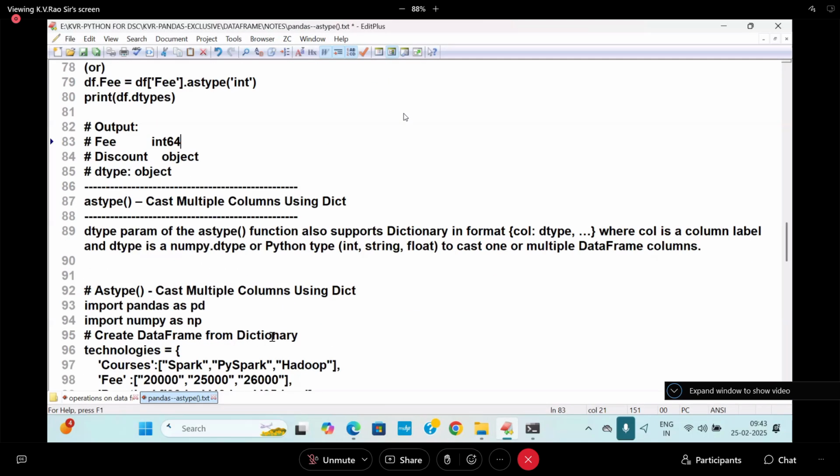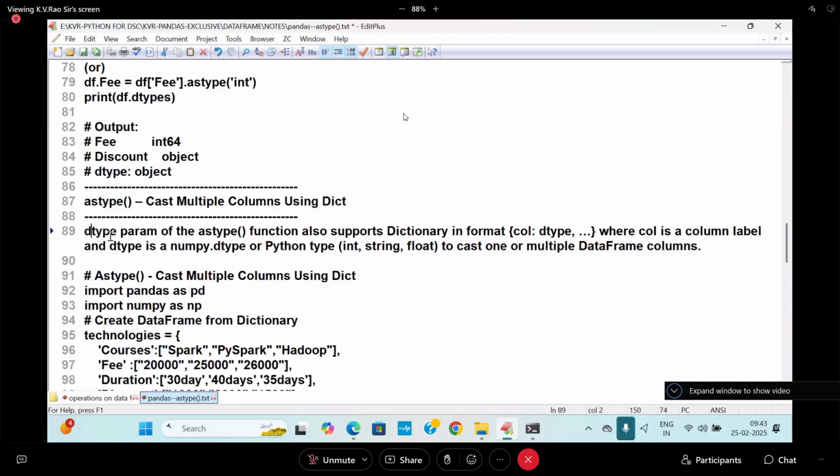Good example, and this is very important. Cast multiple columns using dict. So there you type the dtype parameter. The astype function also supports a dictionary in the format of column: dtype, another column: dtype, where column is the column label and the dtype is a numpy data type.